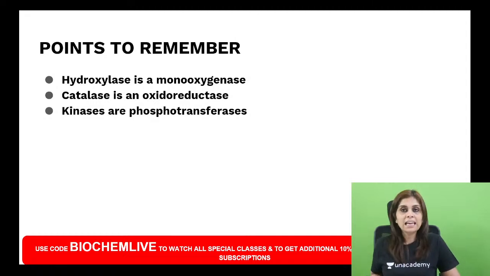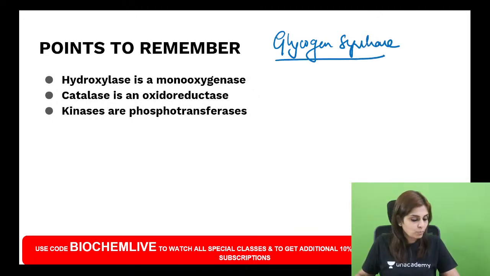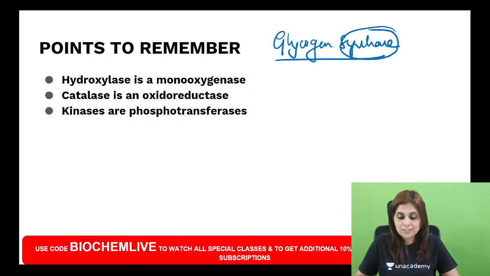And then glycogen synthase. So tell me about glycogen synthase. This was asked once in NEET. Glycogen synthase belongs to which class? The moment you see synthase, you might think it's a lyase. You might think it is class 4. No. What does glycogen synthase do?